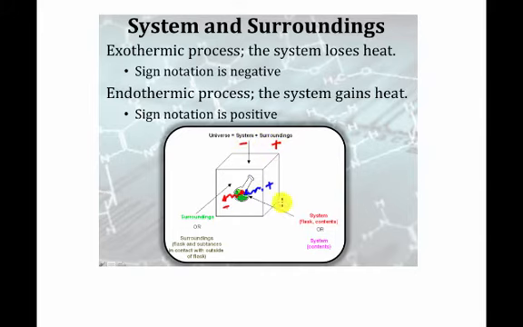Now, we're going to look at what's called the first law of thermodynamics real soon. And what that means is that this box is the universe, right? This little box is the universe. So that heat has to go into the rest of the universe, that is the surroundings. So whatever the magnitude is of the system, the surroundings would be opposite that. So these two would always cancel out. So the energy of the universe is always going to stay constant. That is one of the very fundamental ideas of thermodynamics. And we're going to talk about three laws of thermodynamics by the time we're done here. Okay, so let's continue here.